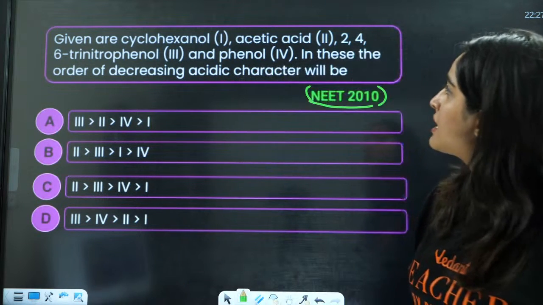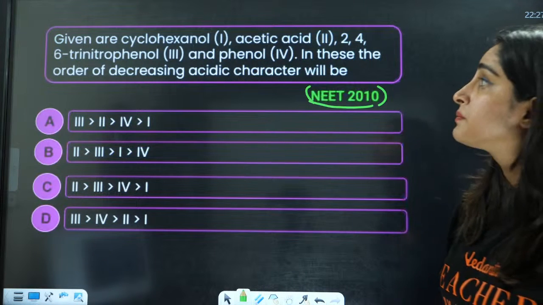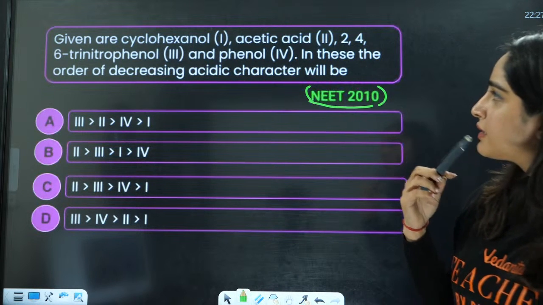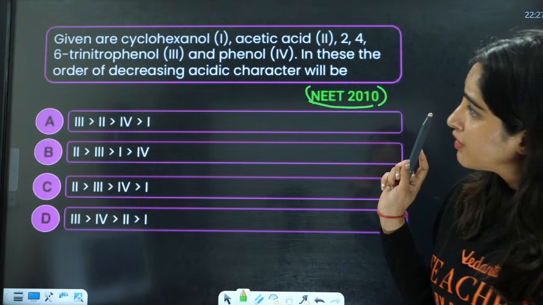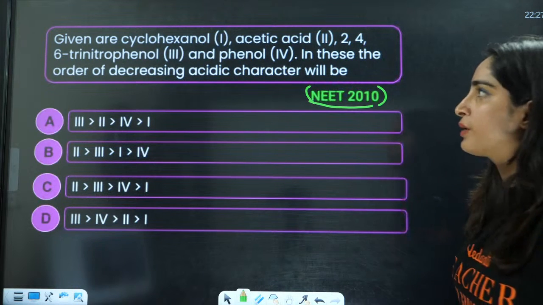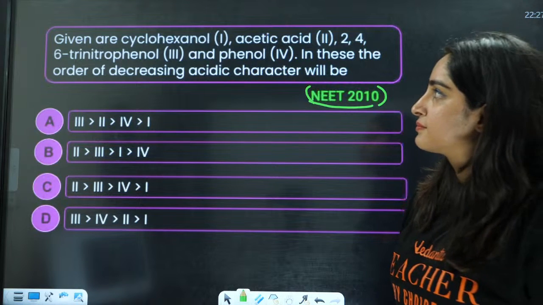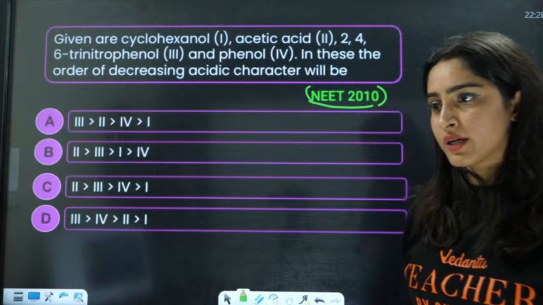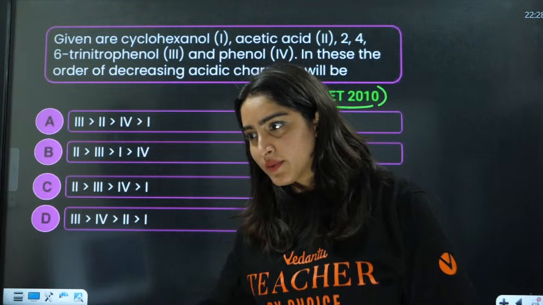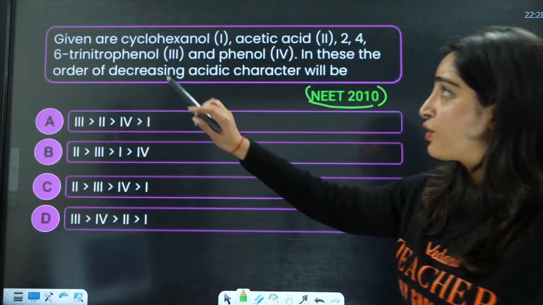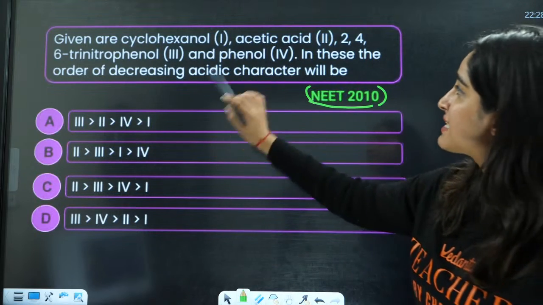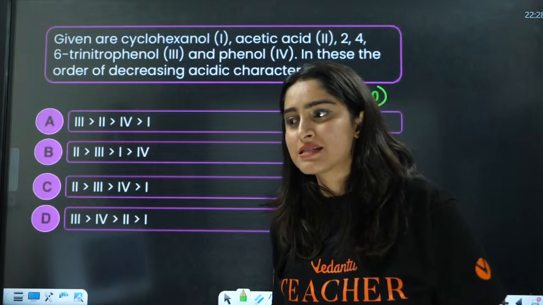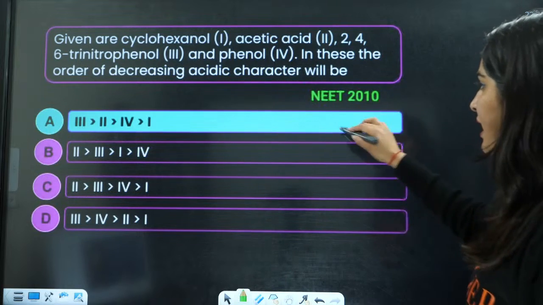See, second you are saying acetic acid, okay. Then you are saying third, that is trinitrophenol. Then you are saying first, that is cyclohexanol. Then you have placed phenol at the end. See this very carefully. C is not the correct answer. A for awesome, Diksha ma'am. So third, very good, trinitrophenol. Then second, that is acetic acid. Then fourth, that is phenol. Then one, that is cyclohexanol. Very good. So A is the correct answer.